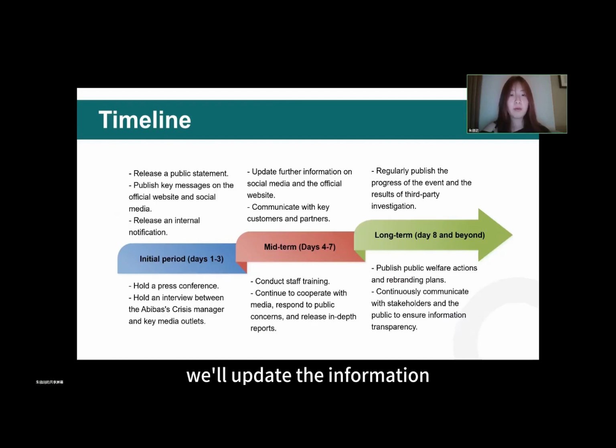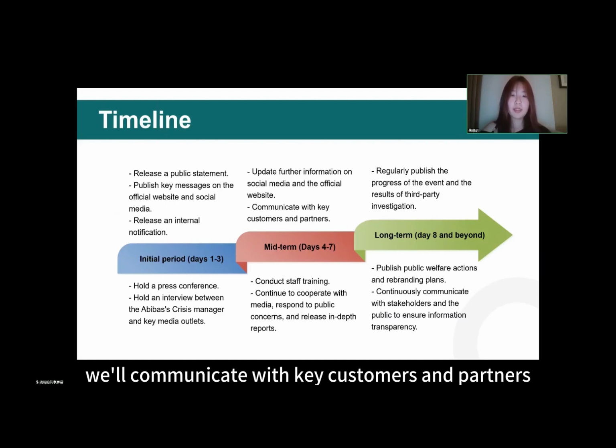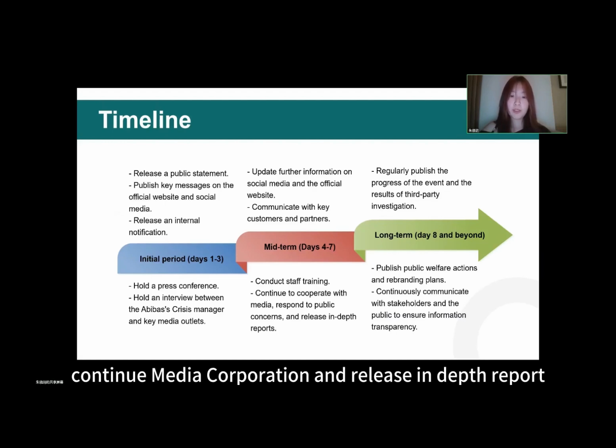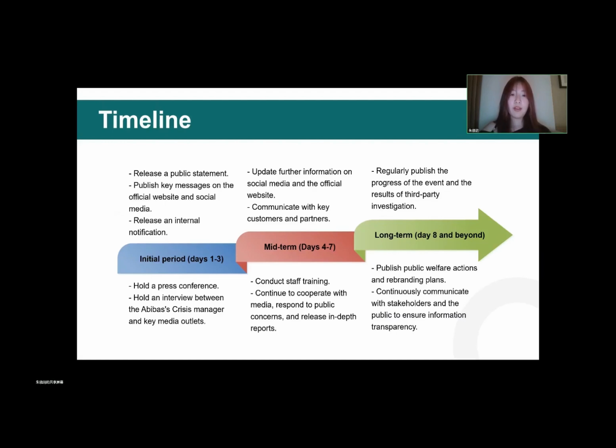In the midterm, we'll update the information via social media and our website, conduct staff training, and release internal memos. We'll communicate with key customers and partners, continue media cooperation, and release an in-depth report. In the long term, we'll regularly publish progress and third-party investigation results, announce our public welfare actions and rebranding plans, and maintain transparent communication with all stakeholders.